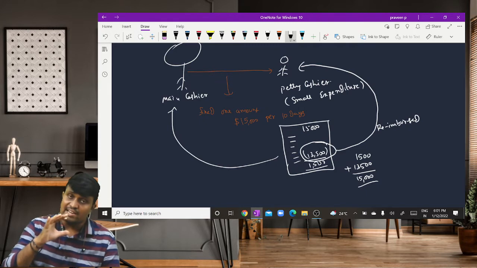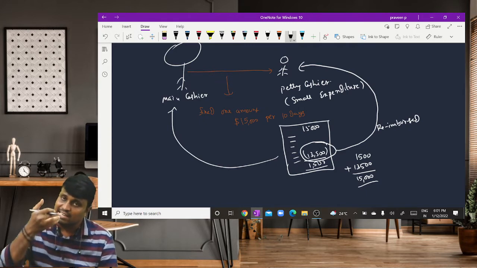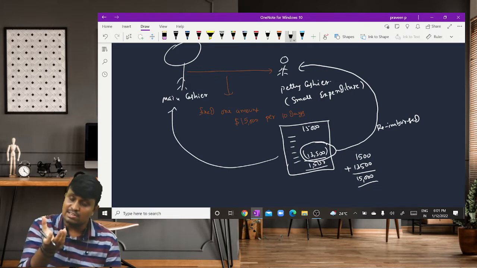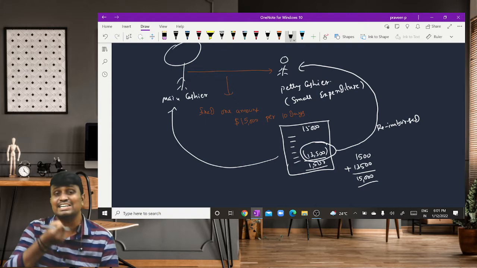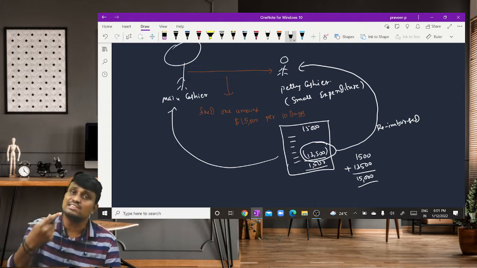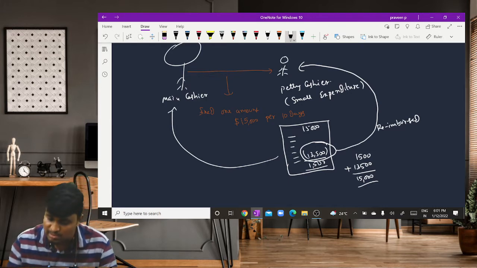Clear? Again in the second 10 days the petty cashier spends the amount, and whatever amount is spent is reimbursed at the end of the second 10 days. So the third 10-day cycle starts with how much amount? 15,000.